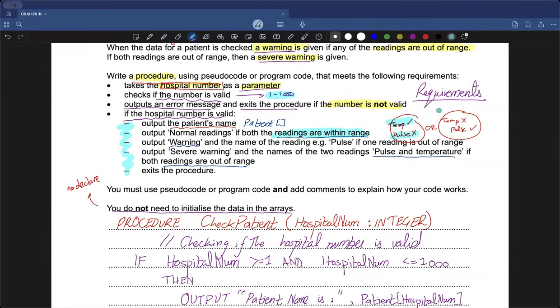Now that is one part. Okay, clearly I've implemented one part, but at the same time I also need to check, okay, if my temperature is higher and at the same time my temperature is lower. So I've seen one case where temperature is between the perfect range, but now my pulse is not within the perfect range, right?